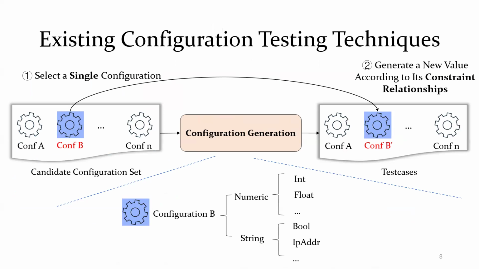However, existing configuration testing techniques do not consider the above two features. As shown in the figure above, first, existing configuration testing techniques generate new test cases through configuration generation. It is divided into two steps. Step 1 is selecting a single configuration from the candidate configuration set. Step 2 is generating a new value according to its construct relationships.